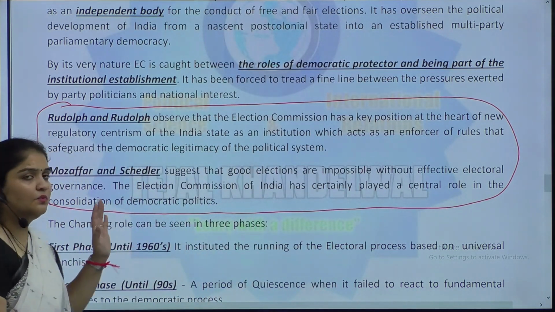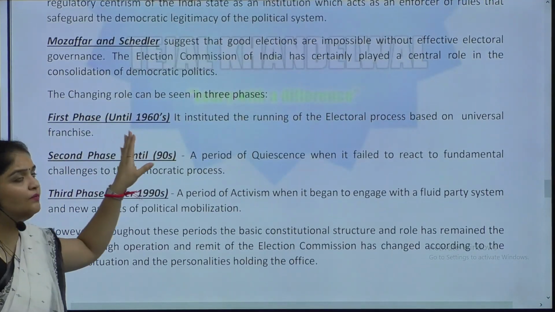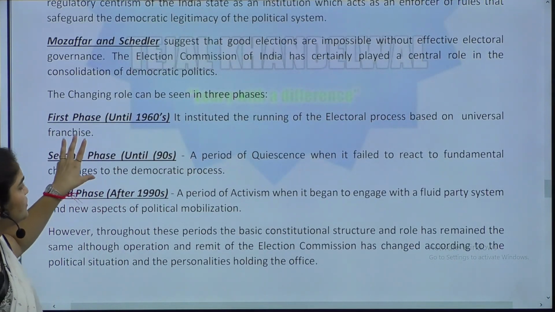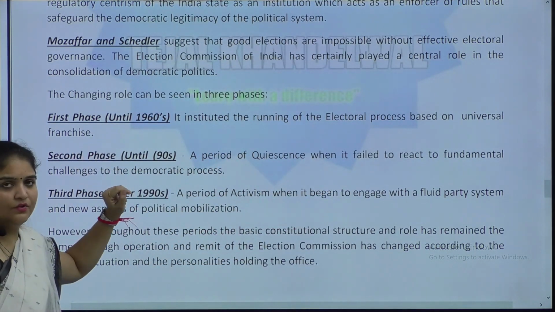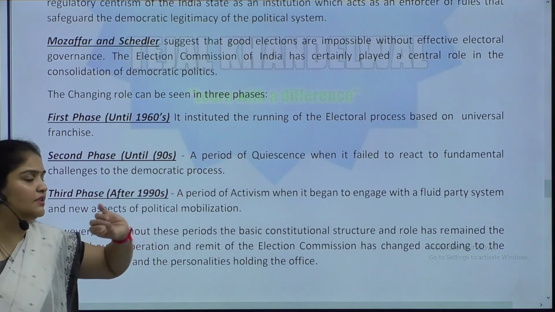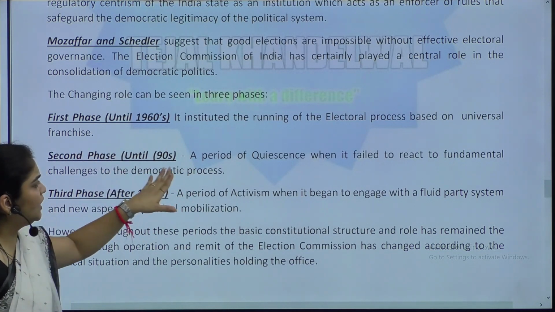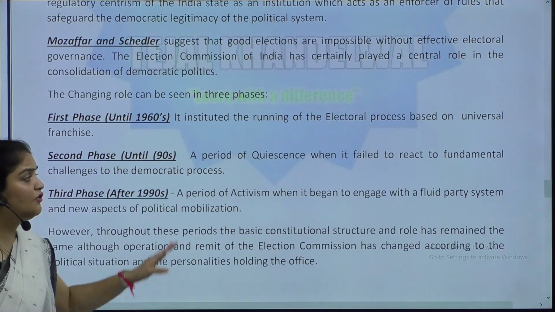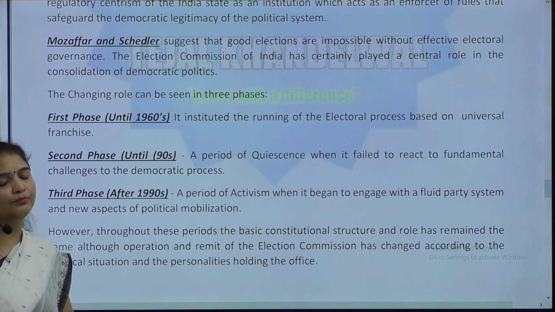Next, then we see the changing role in three phases. So, first phase, until the 1960s, it ran electoral politics based on the universal franchise. So, the given role it was doing. Second phase, more inactiveness was there, a period of quiescence when it failed to react to the fundamental challenges to the democratic process.